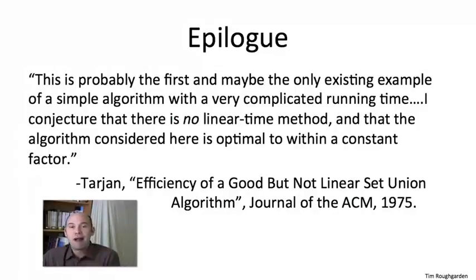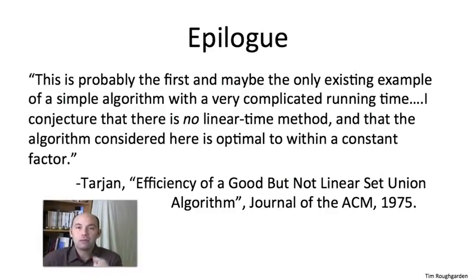Now, from a practical perspective, for any imaginable value of n, alpha of n is at most 4. So this gives you a linear time bound for imaginable values of n. In fact, even the Hopcroft-Ullman log star bound, log star is at most 5 for any imaginable value of n. So that also is, in essence, a linear time bound for all practical purposes. But theoretically speaking, we have not proven a linear time bound on the amount of work done by the union-find data structure. So the Pavlovian response of any algorithms researcher worth their salt would be to ask, can we do